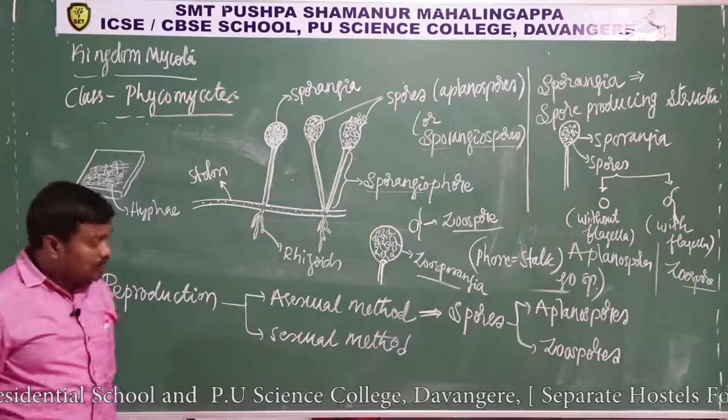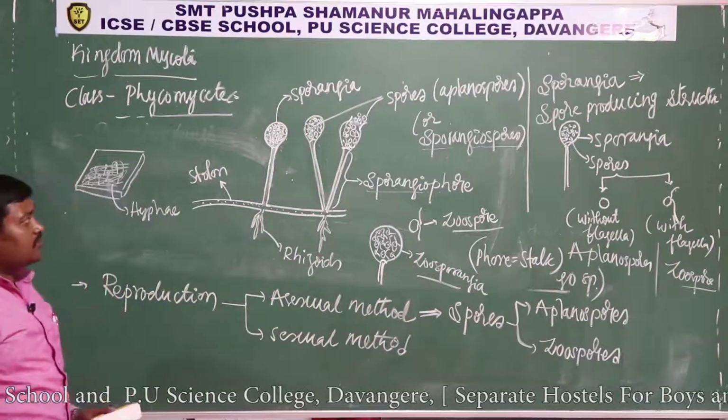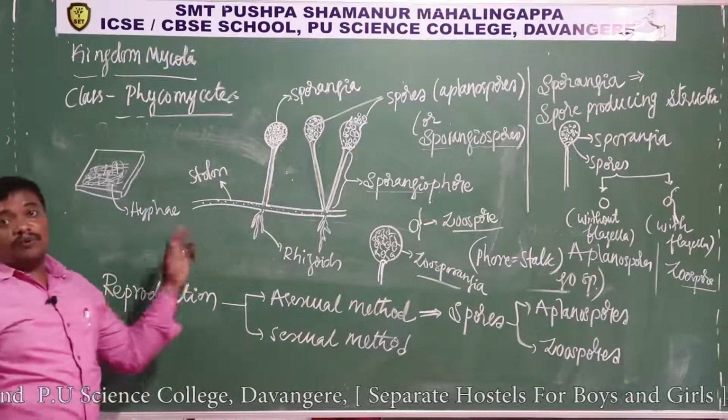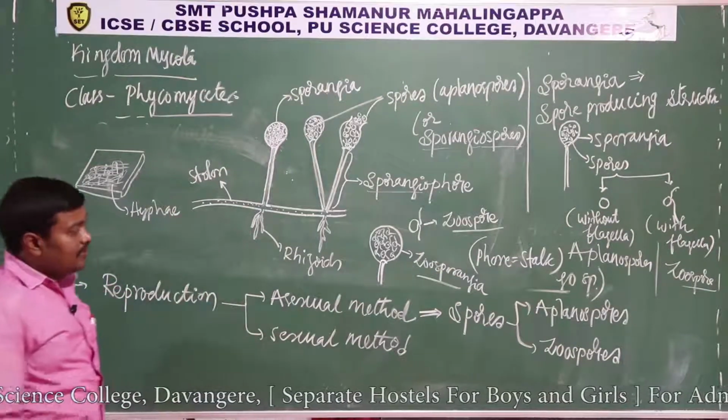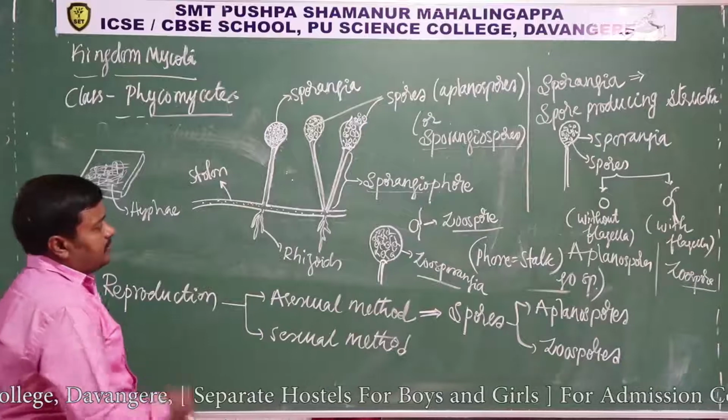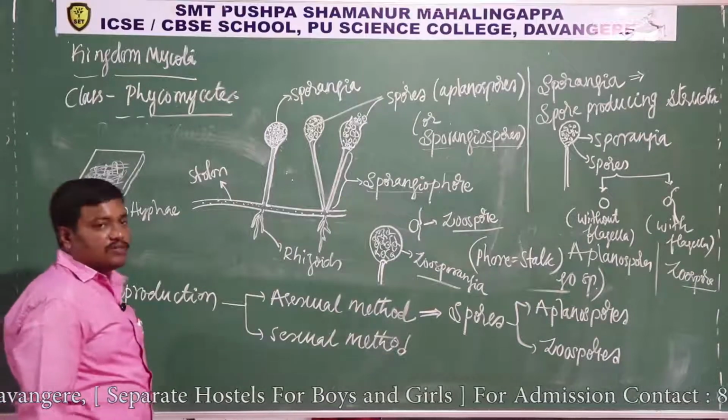Okay, so these are the two types of asexual spores produced by the phycomycetes fungi. Hope you understand the difference between aplanospores and zoospores.